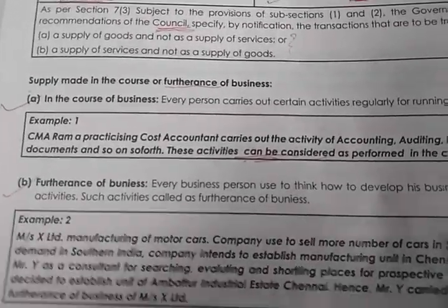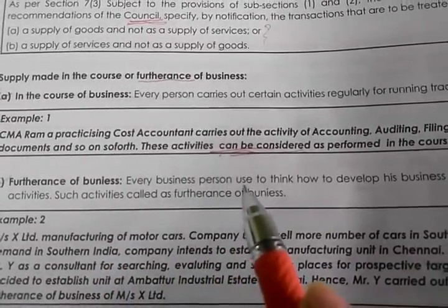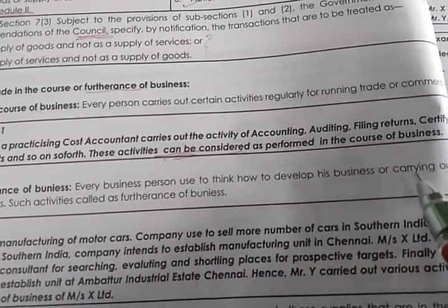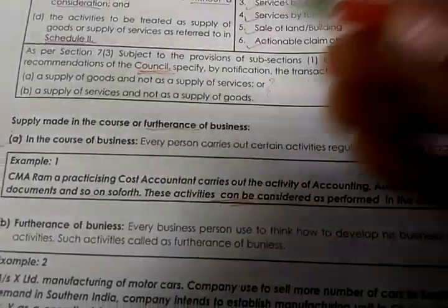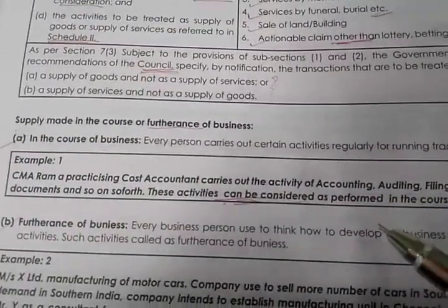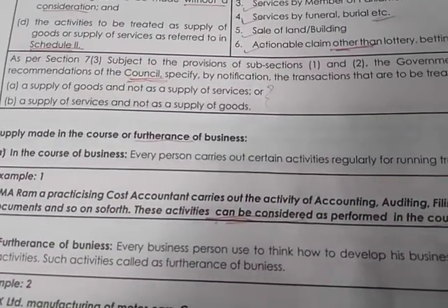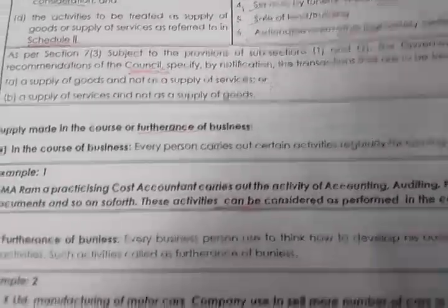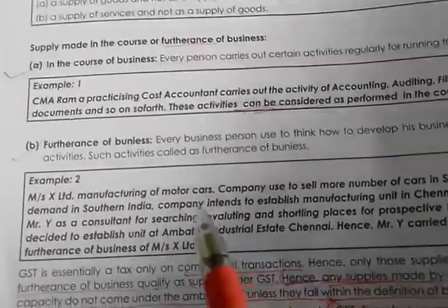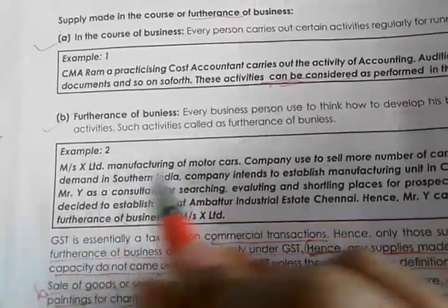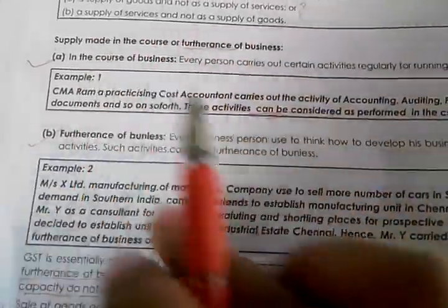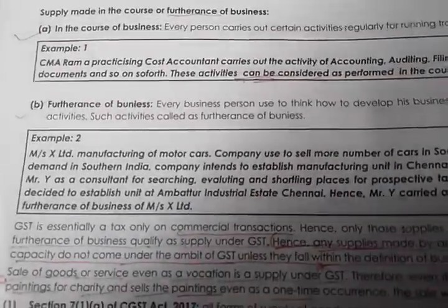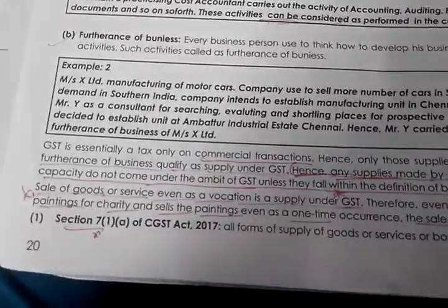What is furtherance of business? Every business person who thinks how to develop his business or carry out new activities, such activities are called furtherance of business. Obviously the same thing repeats: activities related to business are called furtherance of business. Point 2 is very easy, you can just read it, but don't neglect any single point. They ask this kind of question in the question paper. I will show you the question paper and how they are drafted.